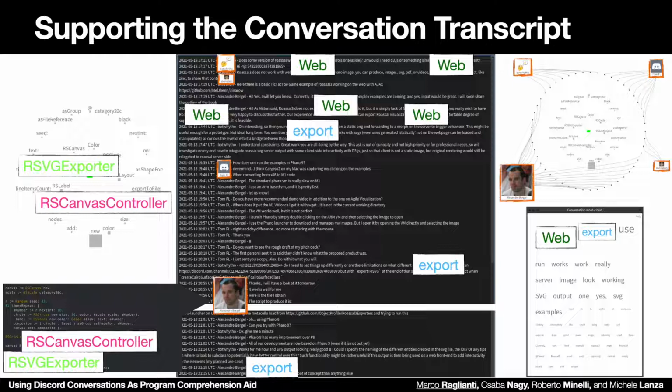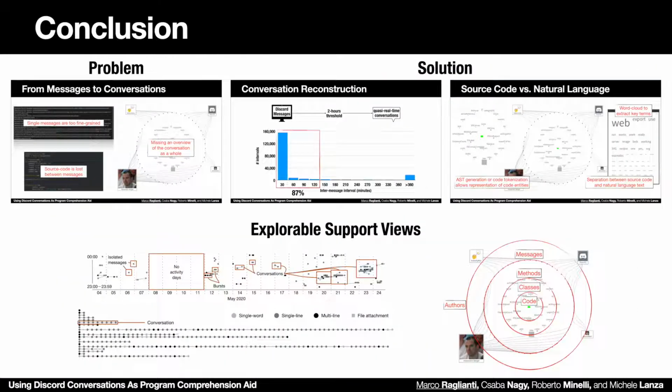Here, for example, 4 people are discussing Rossal classes to export an image for use in the web. A snippet of code is shared by Alexander Bergel to demonstrate how it's done. We can suggest this conversation whenever we are interested in the usage of the RSVG exporter class or in exporting for web. With the presented approach, we close the loop, providing support structures and visualizations we use to promote conversations about source code to first-class citizens.